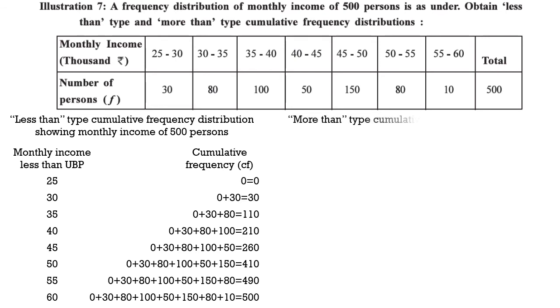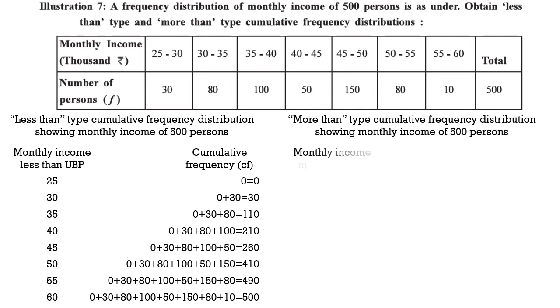Next is more than type cumulative frequency distribution showing monthly income of 500 persons. Here we will show monthly income more than LBP. Here LBP means lower boundary points. So whenever we are calculating less than type, we have to take into consideration the upper boundary, and whenever we are calculating more than type, we have to take into consideration the lower boundary.